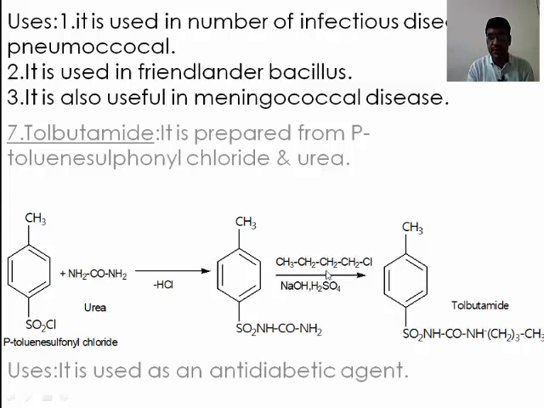This on reaction with n-butyl chloride in presence of NaOH and H2SO4 we will get here the tolbutamide. This NH group and one hydrogen and this Cl group are removed, and there is formation of NH, CH2, CH2, CH2 and CH3, that is called tolbutamide. It is used as anti-diabetic agent.